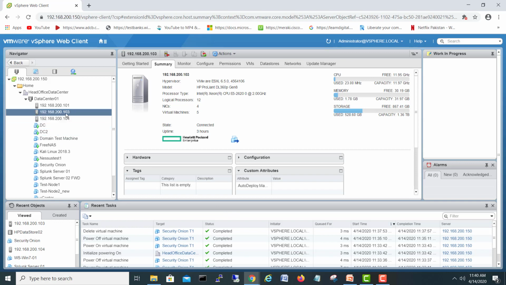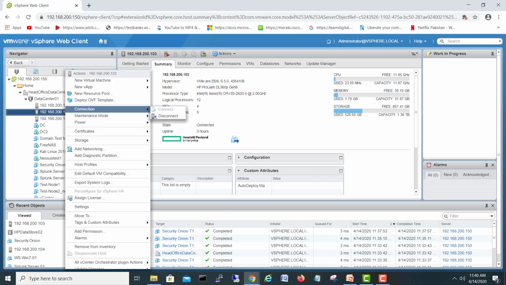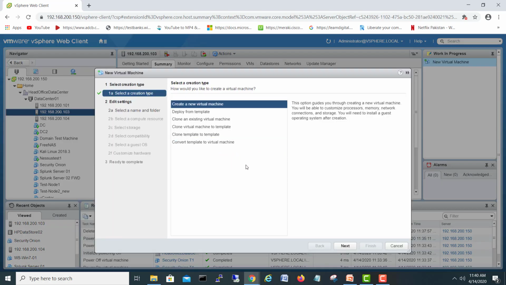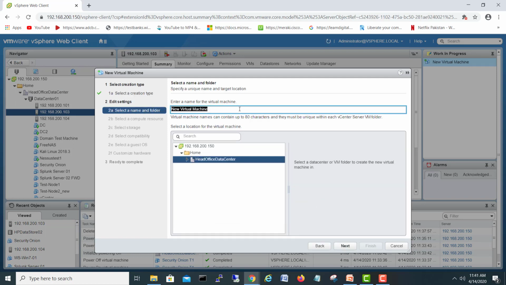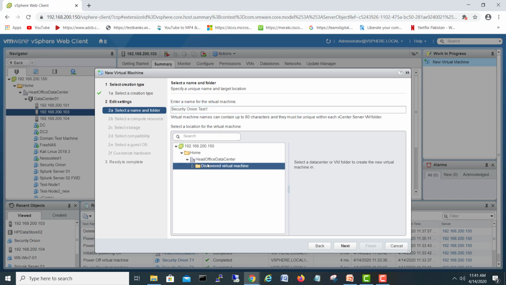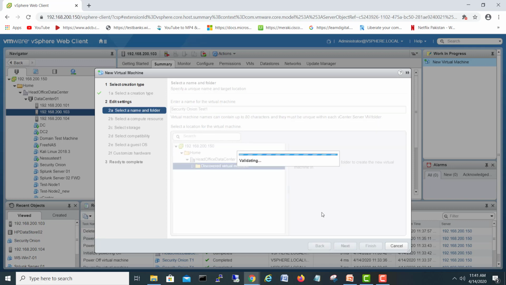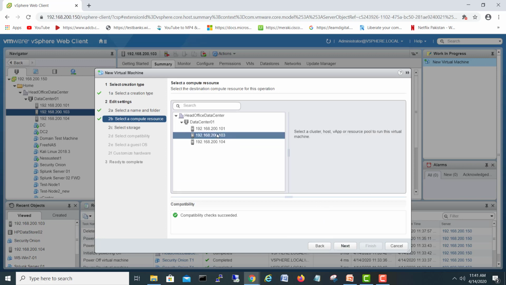I will create a virtual machine here. Right click and new virtual machine. I'll choose new virtual machine and I will click next. I will give a name, SecurityOnion test 1. Okay, it will go into my list. Next. Okay, same ESXi server. I have enough resources on this one, so I will use this one.